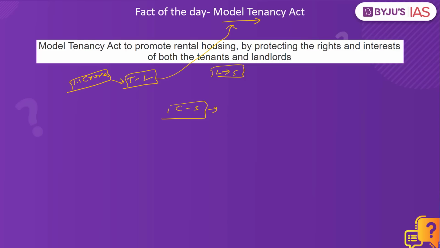What are some of the provisions as per the Model Tenancy Act? As of now, there is a trust deficit between the tenants and the landlords. So clearly delineating their obligations is one of the primary objectives of the Model Tenancy Act. So who is a tenant? He is that particular person who occupies the property of another person for a temporary period of time by signing a lease or a rental agreement. The Model Tenancy Act requires that the state government establish what is called the rent authority. So who is this rent authority, or what is the function of this rent authority?